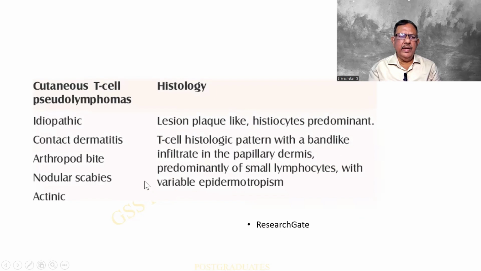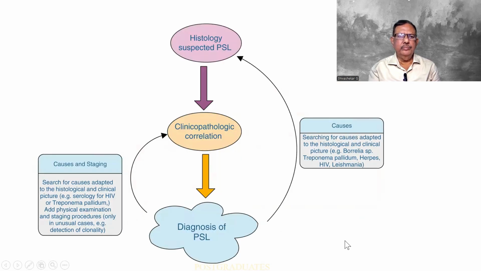This is from ResearchGate. I would like you people to kindly go through various etiological factors that have been mentioned and accordingly what is the histological manifestation. So this is important. There is a pseudolymphomatous hyperplasia over here and I make a diagnosis of it. Finally, there has to be a clinical or a clinico-pathological correlation and a diagnosis is finally made. There are various causes with which it has to be correlated and probably the staging has to be done.